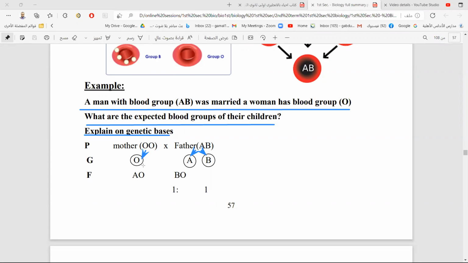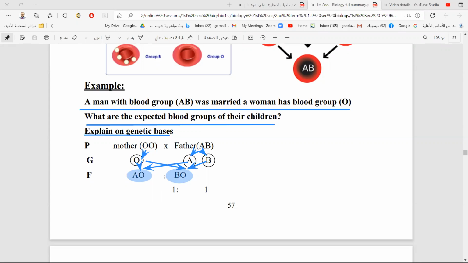It will be AO and BO. We have only 2 possibilities, AO and BO. The ratio here is 1 to 1.